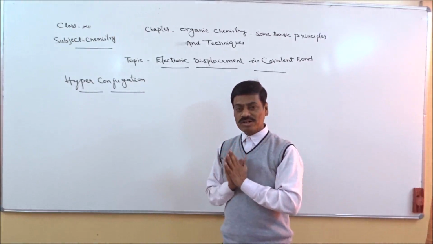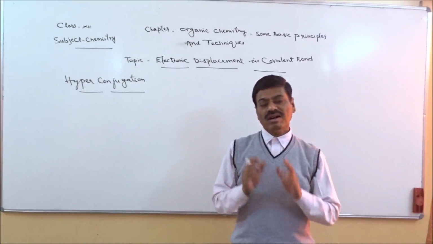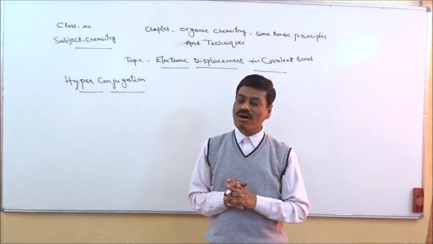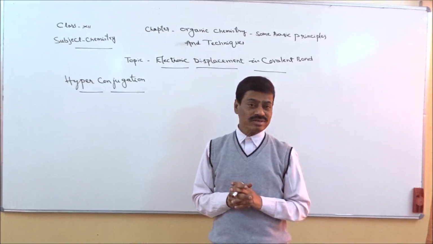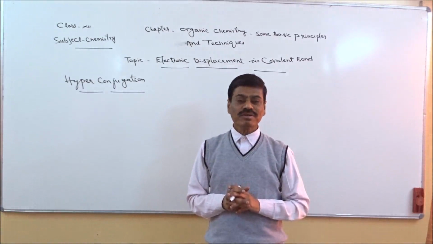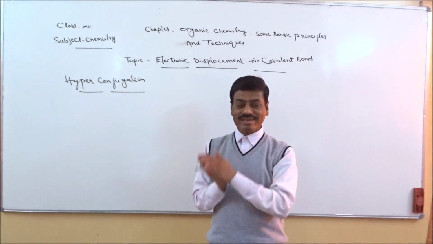So now we are going to see how the electron in the form of sigma covalent bond is delocalized when it leaves its position. Its position is between carbon and hydrogen. It moves to other carbon atom.